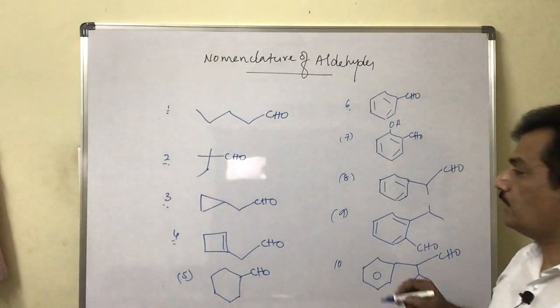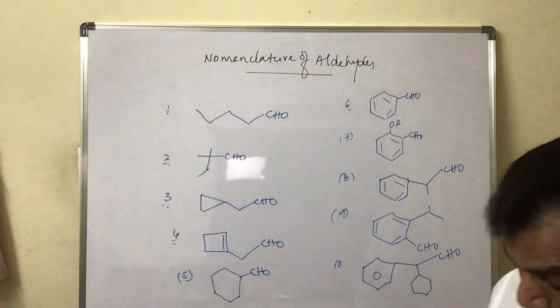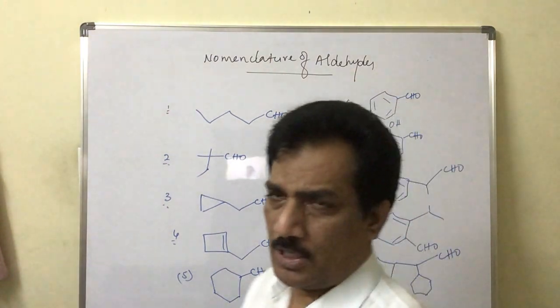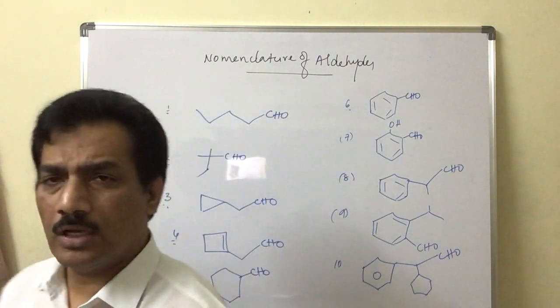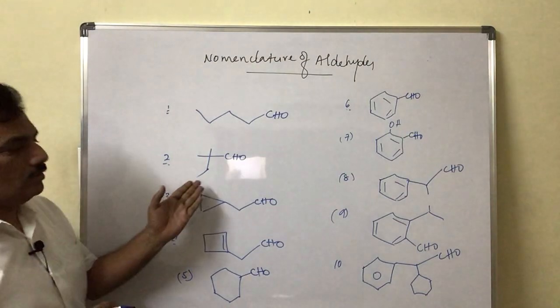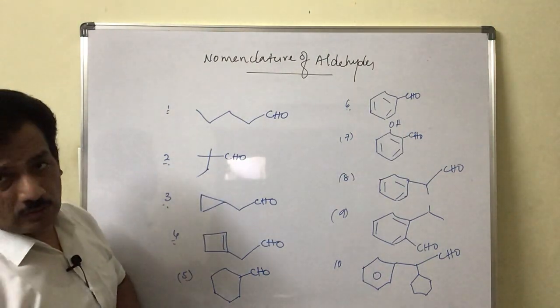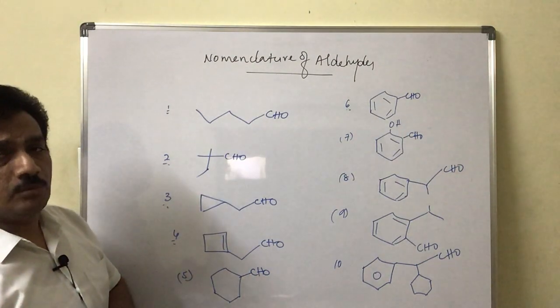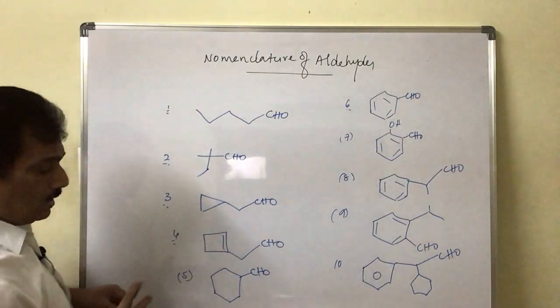All these try to get the names. Both, if possible, you write the common name, or otherwise directly you can go for the IUPAC names. Clear? These are different compounds. What for you have to write the common names and IUPAC names of aldehydes.